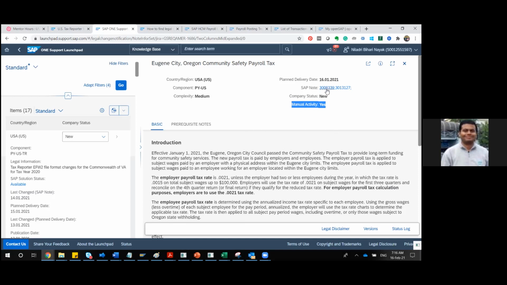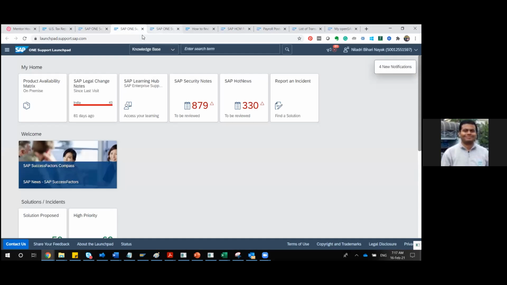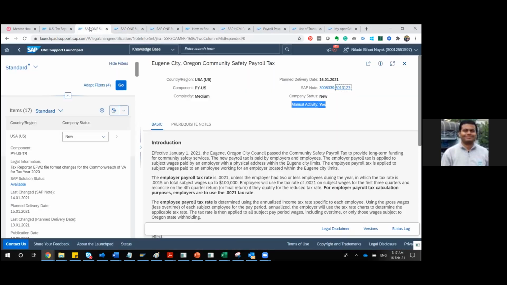Other than that, for this particular node, we will also have some references. You can see there are two numbers. What are these two numbers? If I click this particular number, it will navigate me to another node. Just for reference, I'm going to that link, but we will not deep dive into those two nodes. We'll be focusing on this particular node today. Let me navigate to that. What is this node about? I think it is not opening. Otherwise, I will just put that node number 3008-339 for reference.